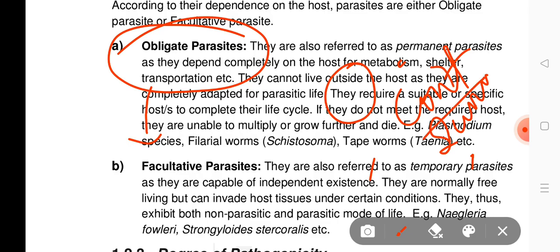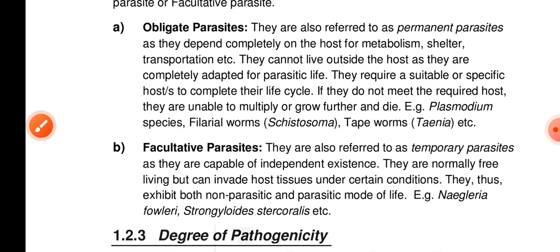Intracellular growth means they typically grow and reproduce within the host cell. Intracellular obligate parasites are completely dependent on a host cell. They cannot grow outside of a host cell. For example, some viruses, some bacteria, some fungi.